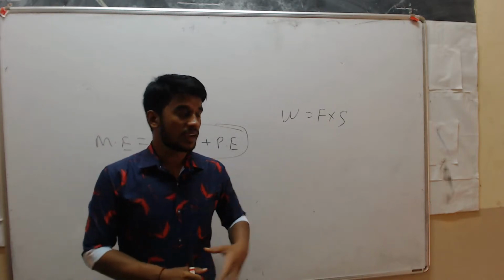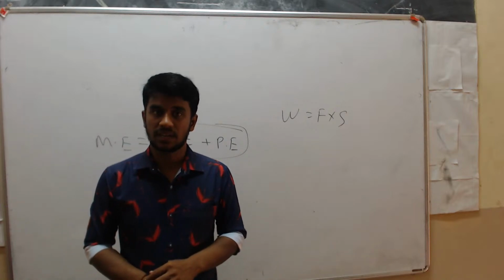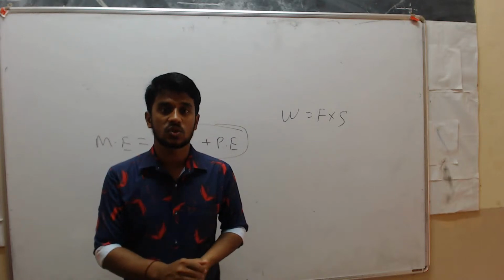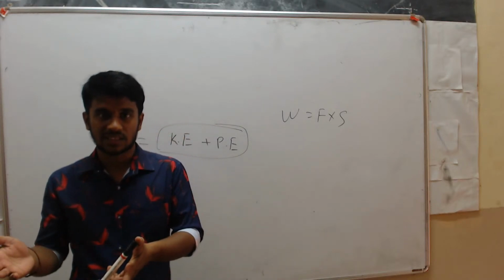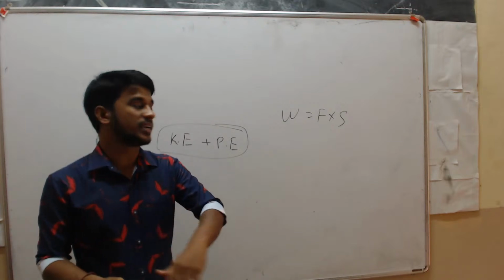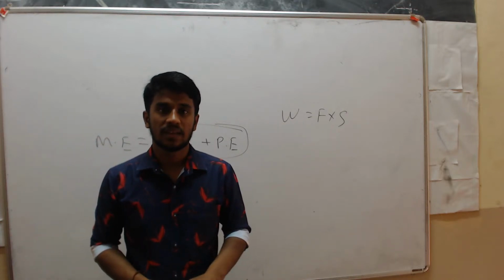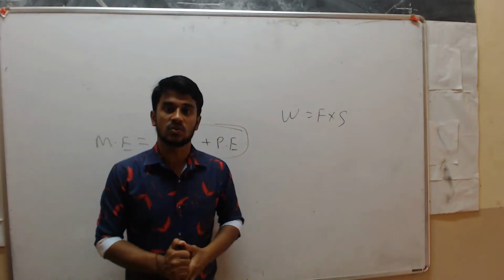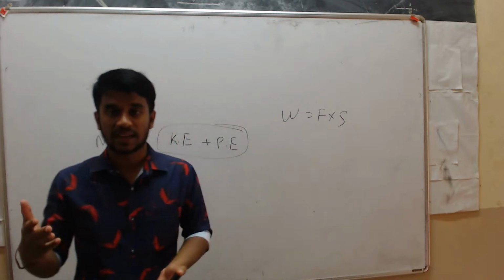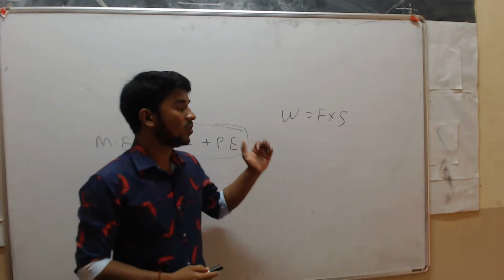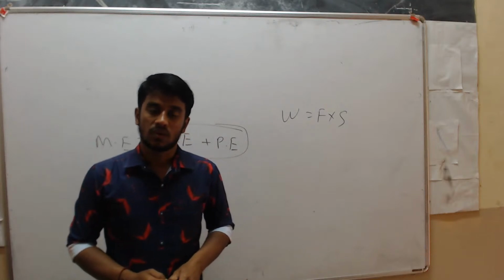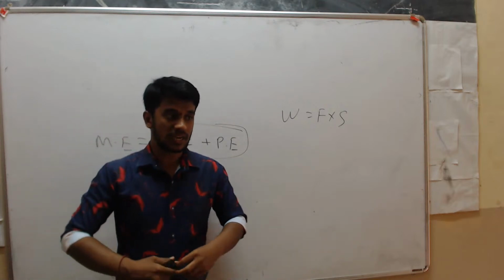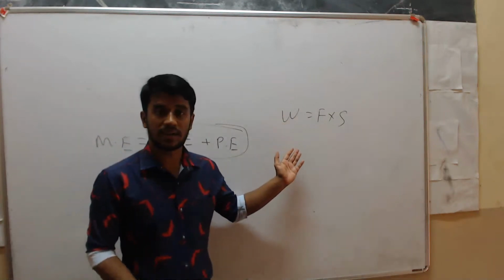See that work is done because of energy, right? Because you will apply a force. If you want to apply force, then you need energy. So your entire energy is expressed in terms of work done. Clear? So that's why we can say that energy is equal to work done. Why? Because that energy is expressed in terms of work done. Energy is also equal to work done because that entire energy is converted into work done, right?